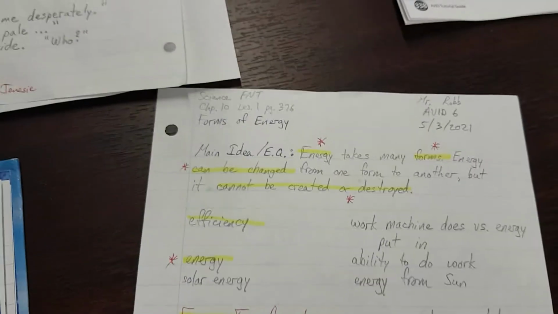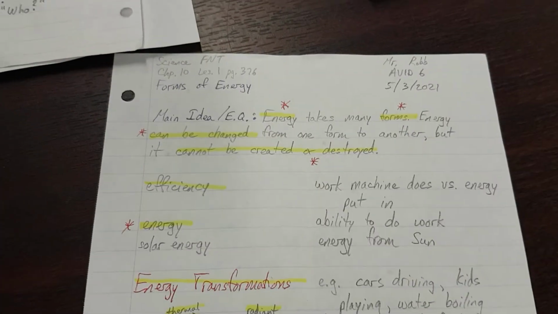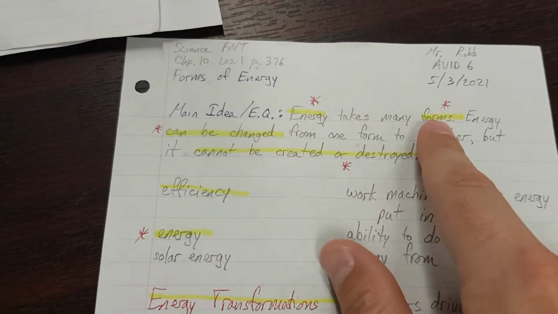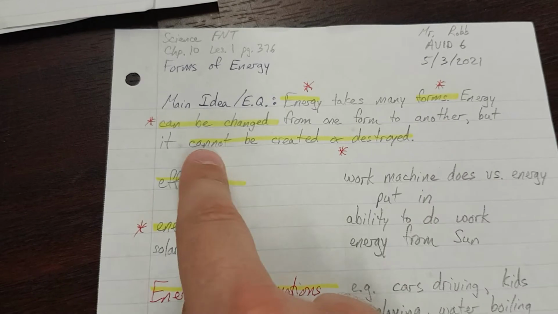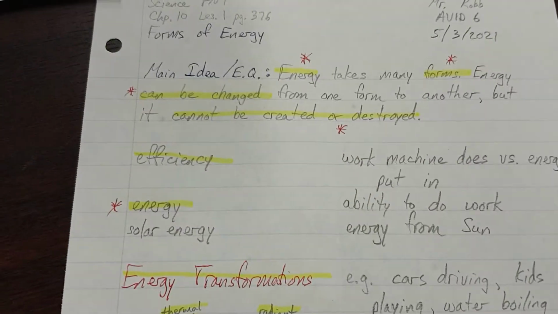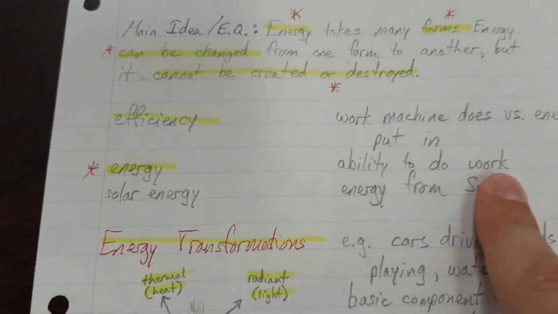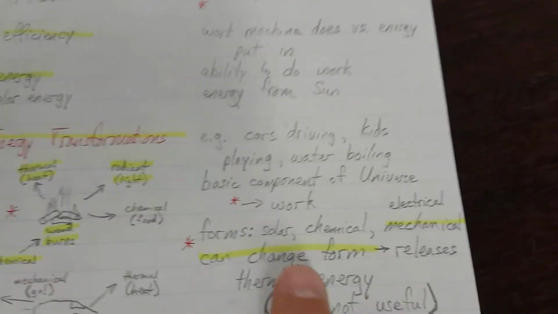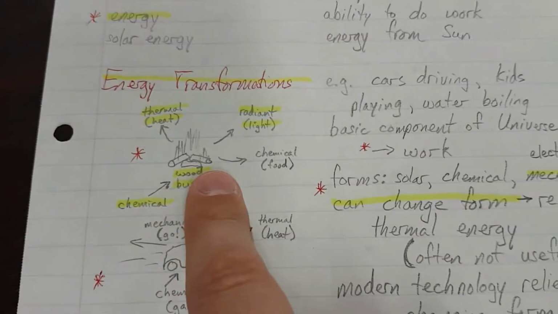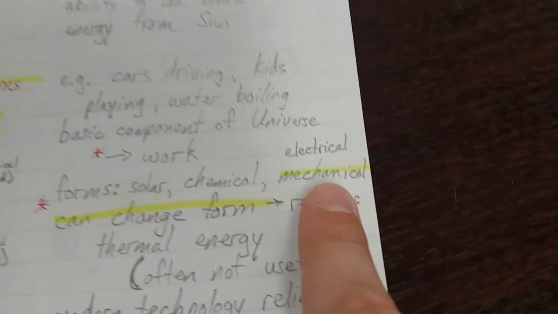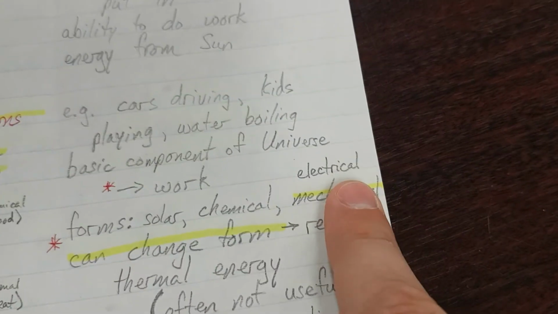Okay, phase 4, writing the summary. Let's talk out loud about a summary. Energy takes many forms. Energy can be changed from one form to another, but it cannot be created or destroyed. Energy is the ability to do work, in other words, to grow plants, or burn wood and provide heat and light, or maybe move something, or power something electrically.